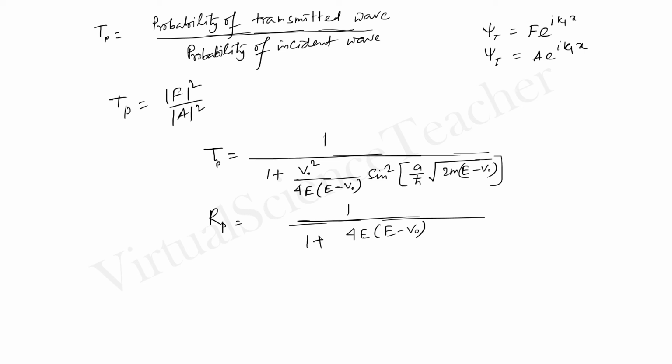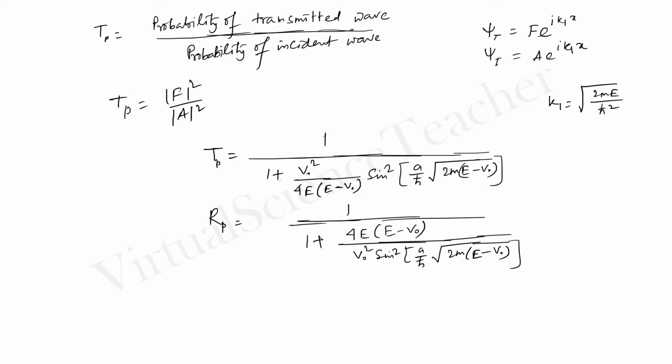I am not going to prove this equation. Just put the values of a and f for transmission probability, and for reflection probability put the values of b and a, and finally put the values of k2 and k1, where k1 equals square root of 2mE by h bar squared, and k2 equals square root of 2m (E minus v naught) by h bar squared.